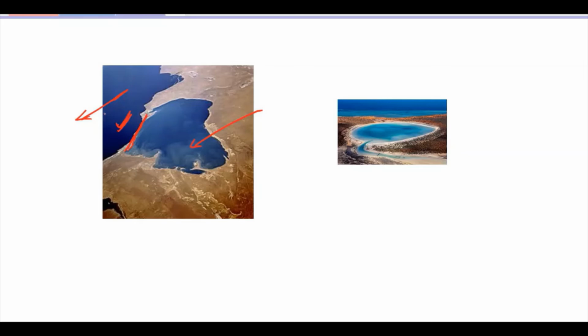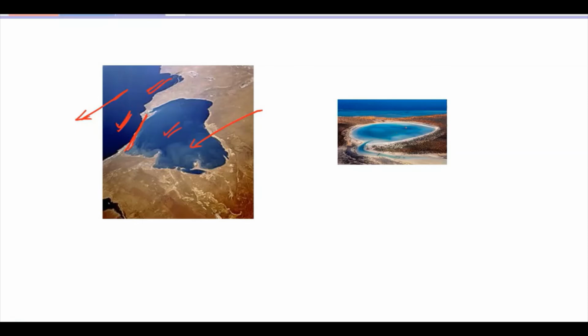Lagoons can be coastal lagoons or atoll lagoons, like we saw yesterday when we talked about coral reefs, where we saw atolls. So that kind of separation is possible. Basically, it is a shallow body of water that is separated from a larger body of water.